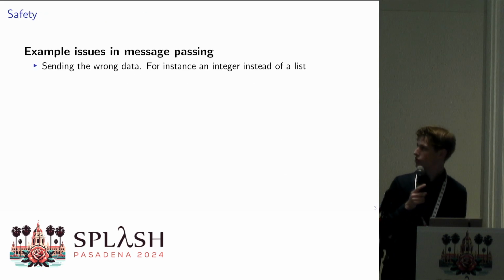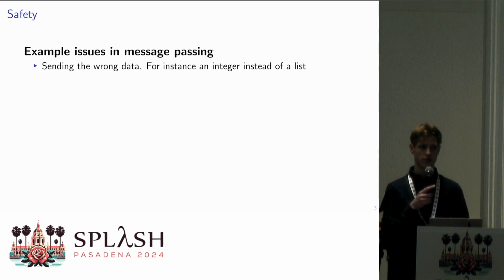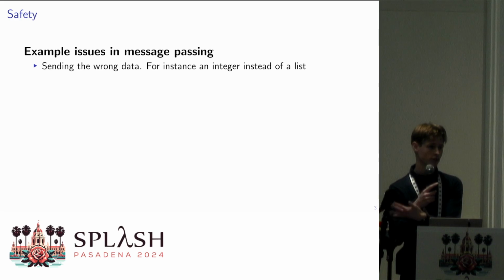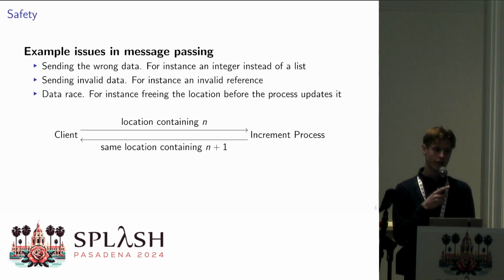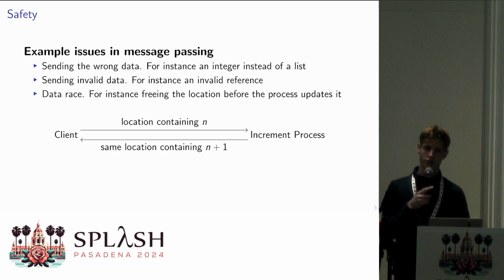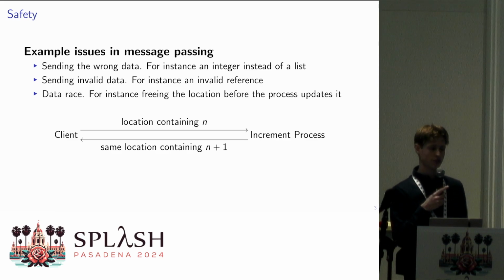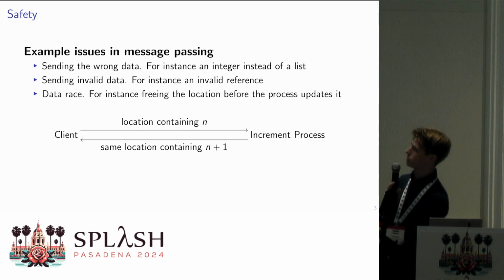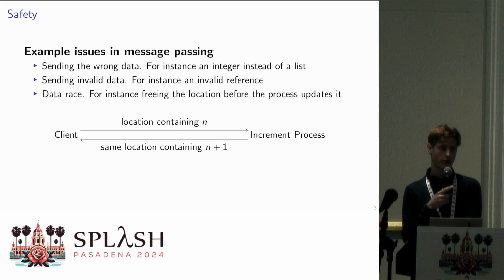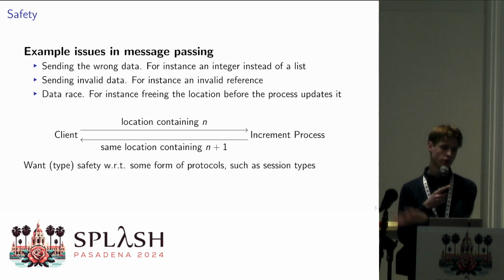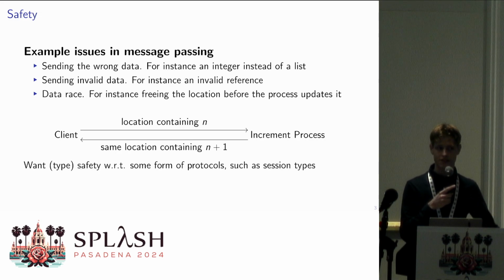The first such issue is that we can send the wrong type of data, which means, for instance, the sorting process can send back an integer instead of the expected list of integers. But also, we can send invalid data, such as sending an invalid reference, or we can even get more complex problems, such as dangling references. Let's say we send a reference, but then immediately free the reference. Well, then we're going to run into a dangling reference. So we want some sort of safety to make sure that we're using these channels properly.